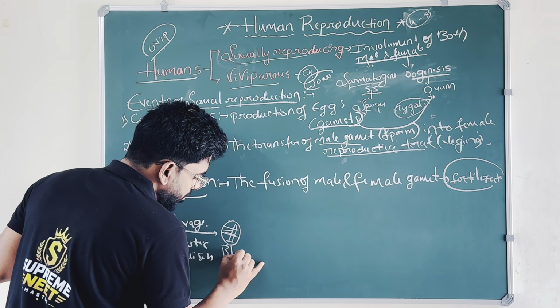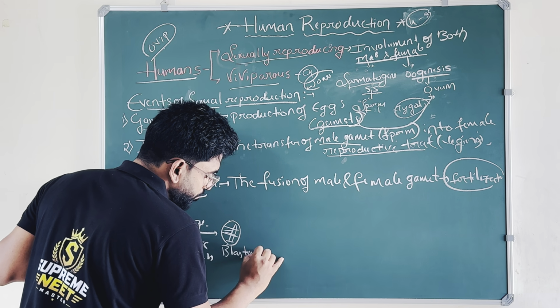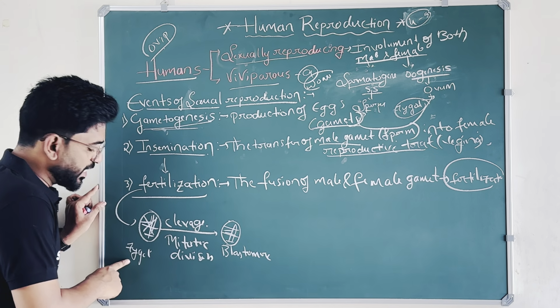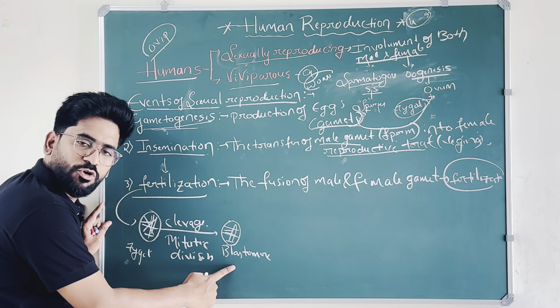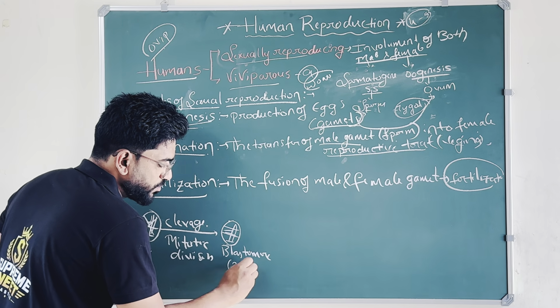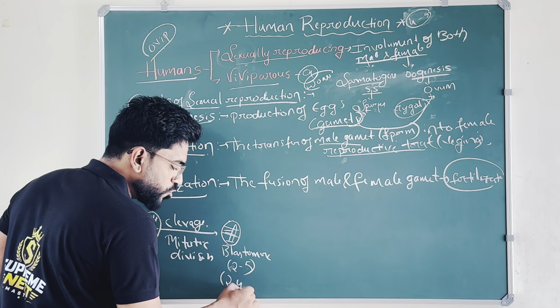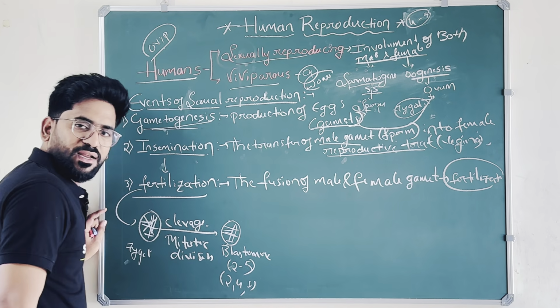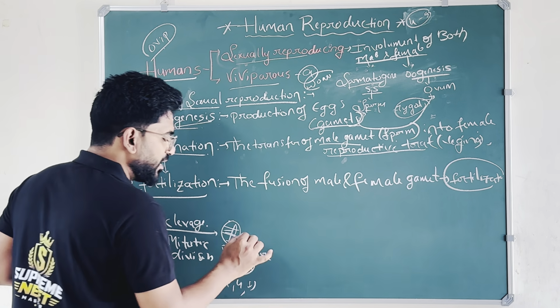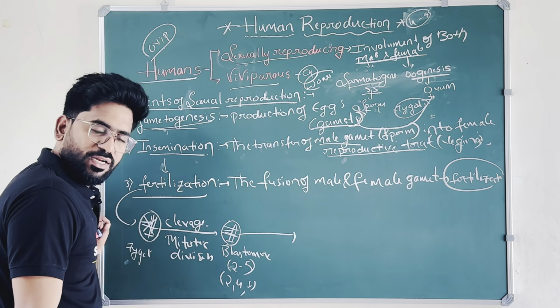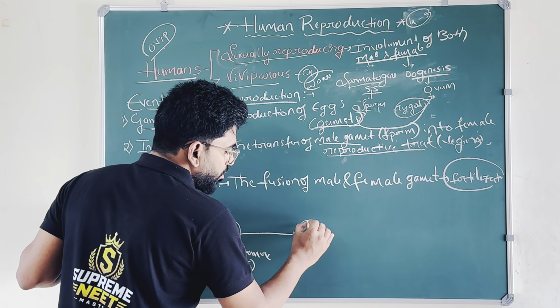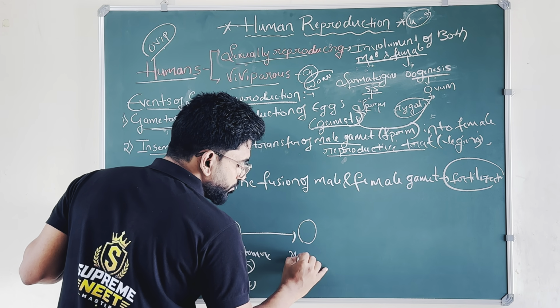These are called blastomeres. Zygote is on the first day, and blastomere is nearly the second to fifth day. It stays through the 2 cell stage, 4 cell stage, 8 cell stage, up to the blastomere stage. Then it further undergoes mitotic division and leads to the formation of the morula.